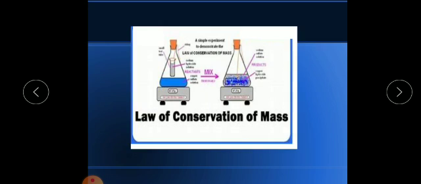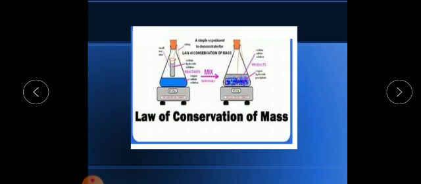Now the last slide is the law of conservation of mass. According to this law, mass can neither be created nor destroyed. Whenever we do any chemical reaction, mass will not be destroyed or created. The mass of the reactants is always equal to the mass of the products. I have also explained one activity that is already given in your book, the activity of silver nitrate plus HCl.